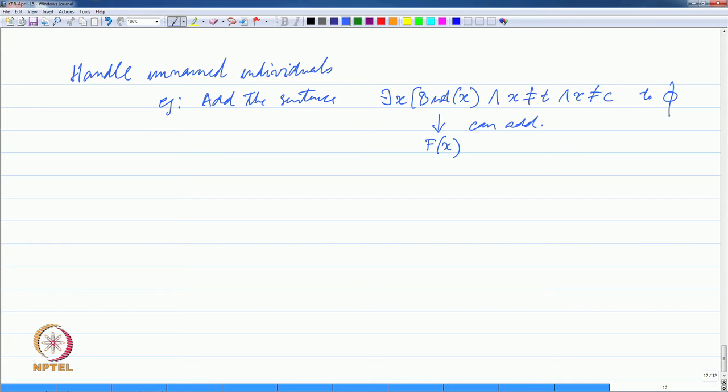So, let us say when we add this we get phi prime, and now we add the following sentence to phi: there exists X, bird X and not flies X and X not equal to Tweety and X not equal to Chili.